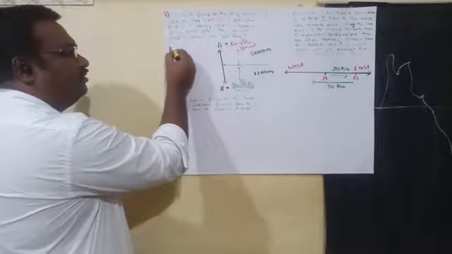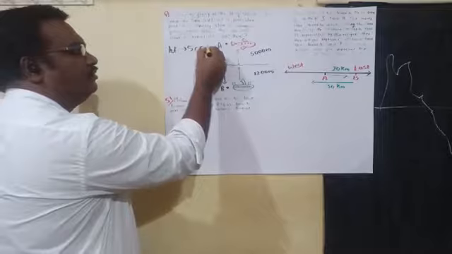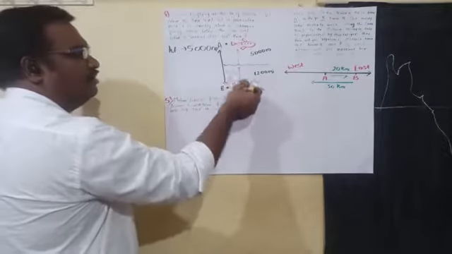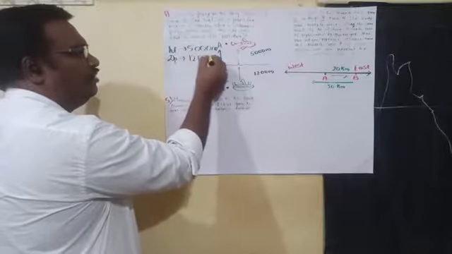So the height of the aeroplane is how much? 5000 meter, and here the depth is 1200 meter.